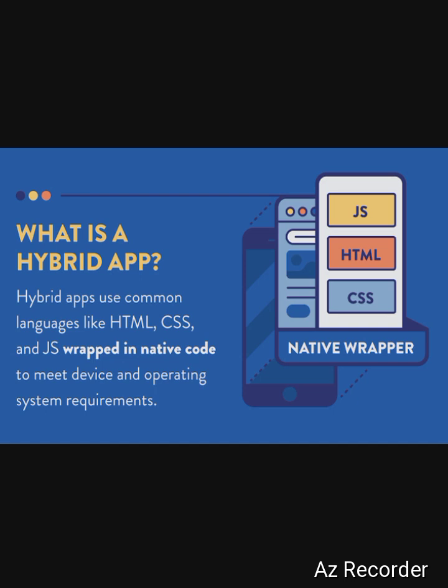Here I would like to explain more widely that a hybrid app is an app that can be installed on multiple mobile platforms such as Android and iOS, and can be built using the same code for all operating systems. Like Instagram, we can use it on an Android phone and also on iOS. Like on iPhones, we use WhatsApp on both. So an app which has the combination of both is called the hybrid app. Understood?